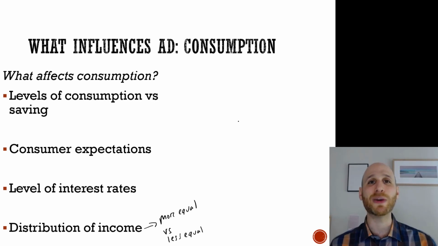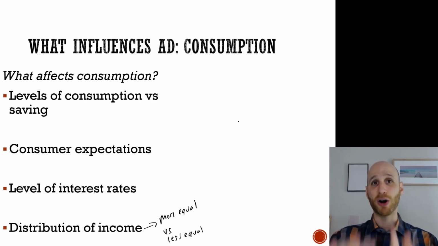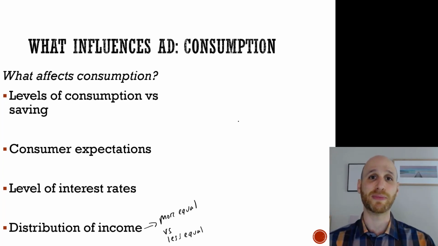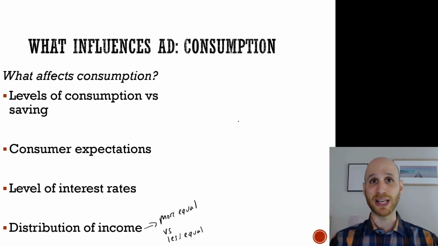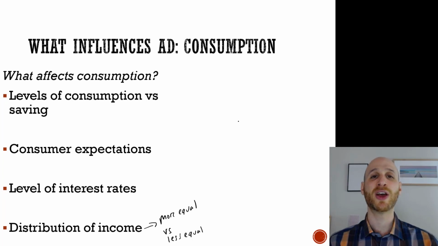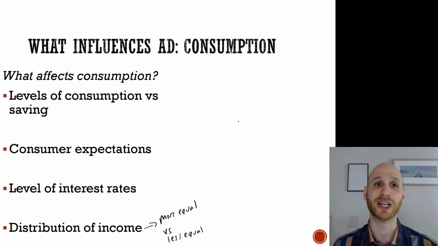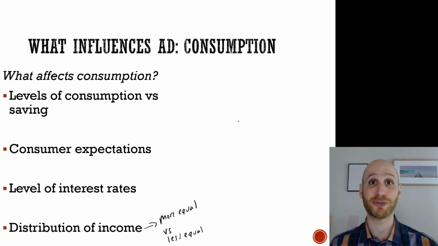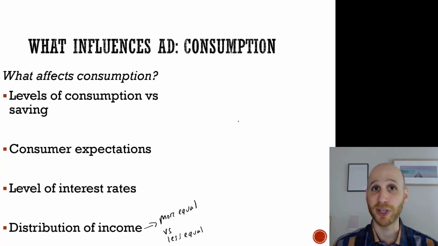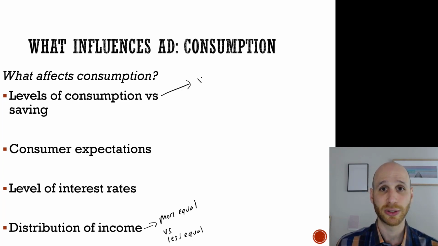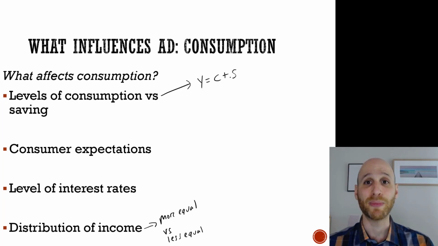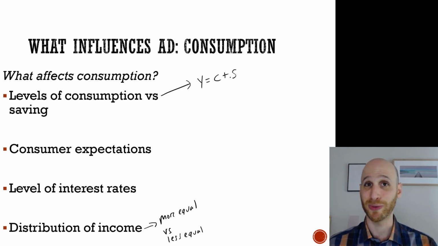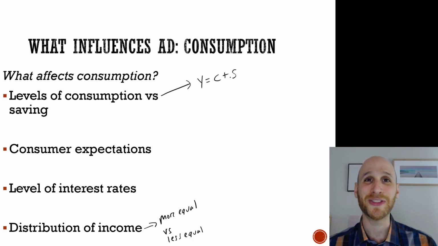So let's have a look at what influences consumption. Our overall picture is what affects aggregate demand, consumption. Now, what affects consumption? The first thing that affects consumption in an economy is levels of consumption versus savings. You might be familiar with this equation. People's income is either spent, consumed, or saved. So if people spend more, that's going to boost aggregate demand more.